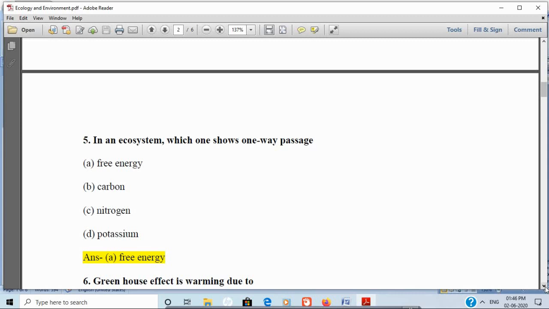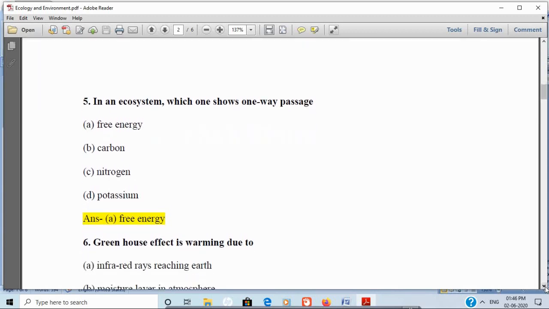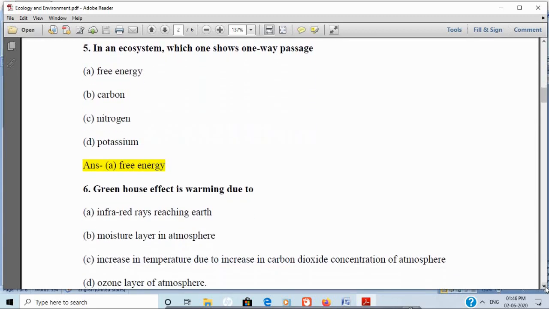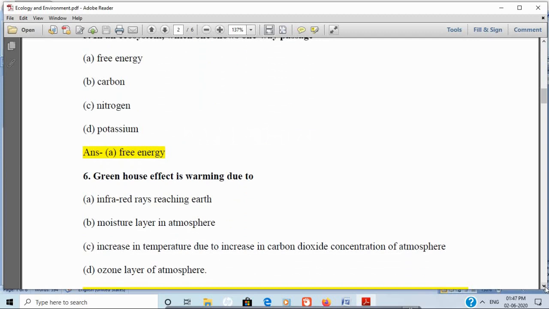Sixth question is, greenhouse effect is warming due to infrared rays reaching earth, moisture layer in atmosphere, increase in temperature due to increase in carbon dioxide concentration of atmosphere, or ozone layer of atmosphere. And the correct answer is increase in temperature due to increase in carbon dioxide concentration of atmosphere.